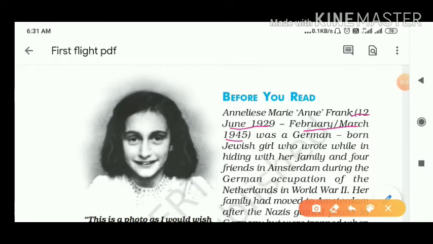A short span of life. Basically, she was a German-born Jewish girl who wrote while in hiding with her family and friends in Amsterdam during the German occupation of the Netherlands during the Second World War.